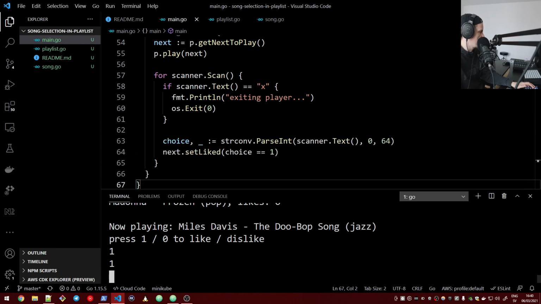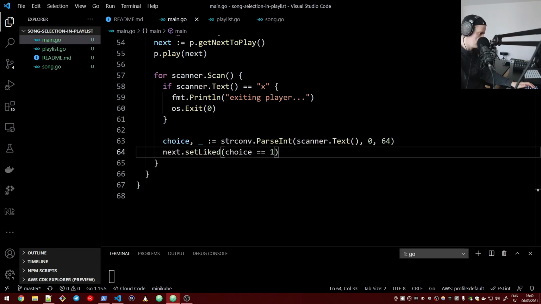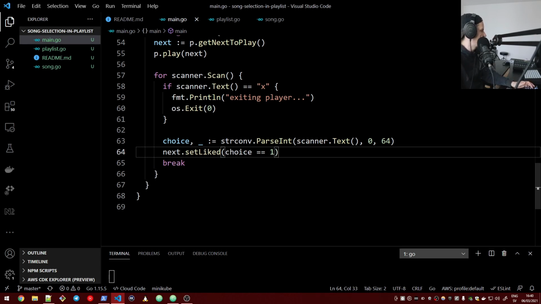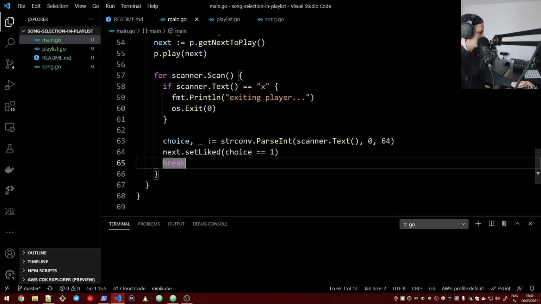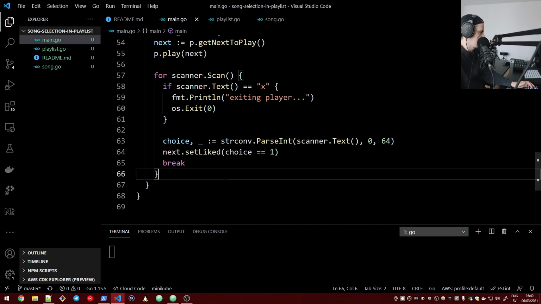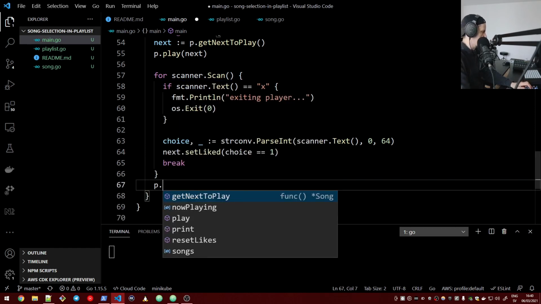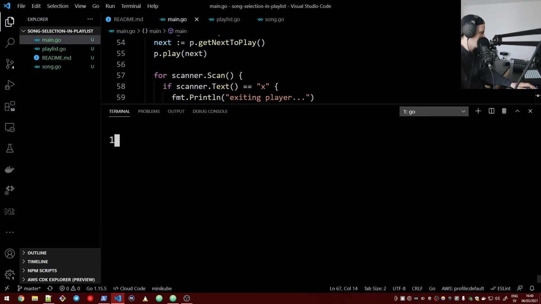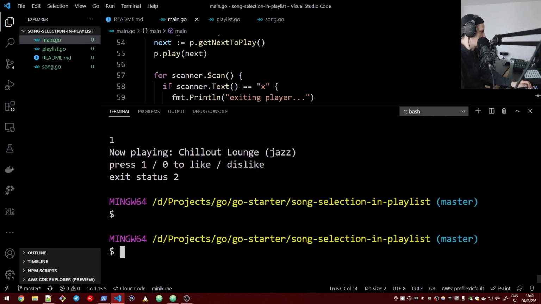So we have two fors here. One is the scanner. So what happens is that we need to stop this asking for the user's option, because we now have it. We don't need to ask it all the time. One thing we could do is to print the playlist again after we have the user's input. Let's exit. Let's retry. Go run everything.go.